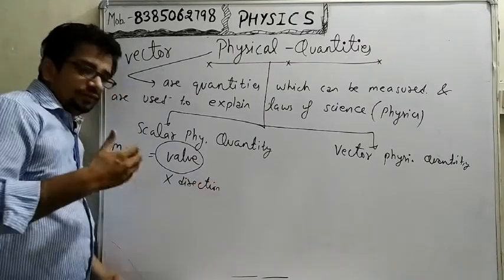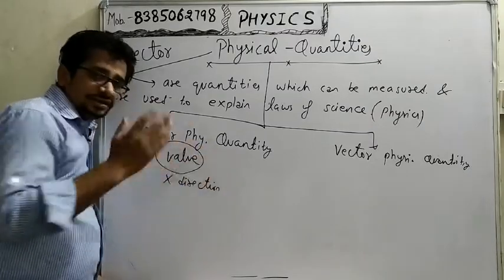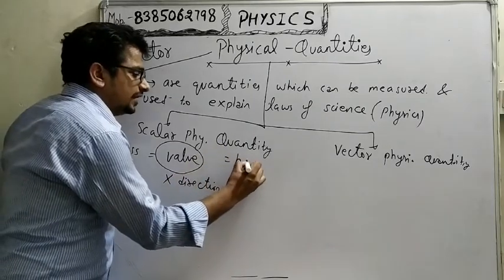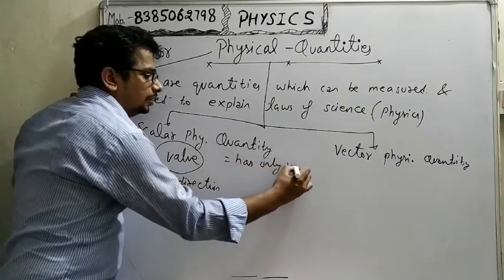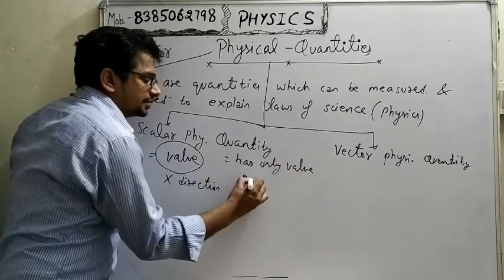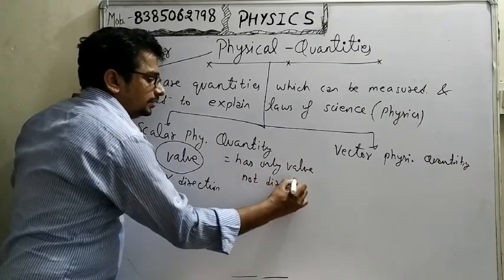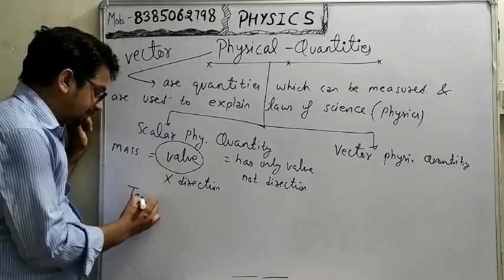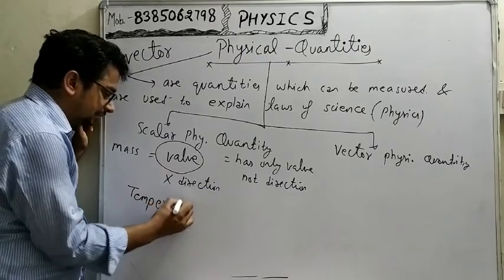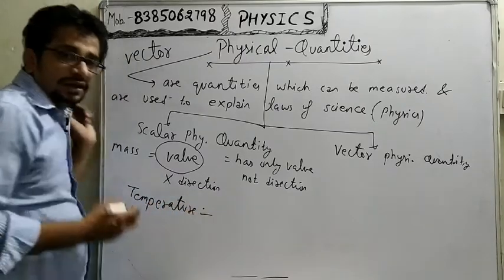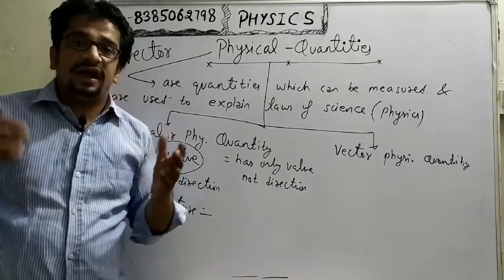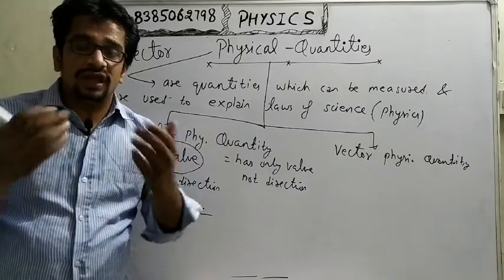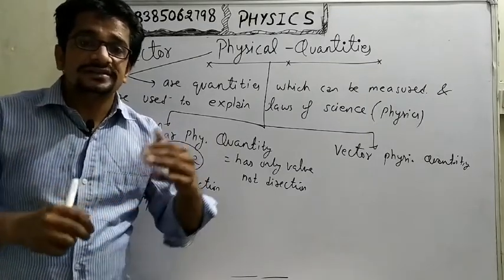So we say scalar physical quantities are the quantities which have only value, not direction, like mass, like temperature. Just say for example I ask you what is the temperature of your area, you tell me that it's 40 degrees Celsius.